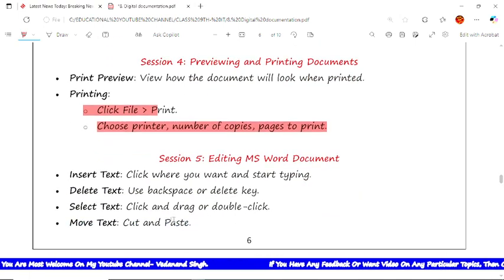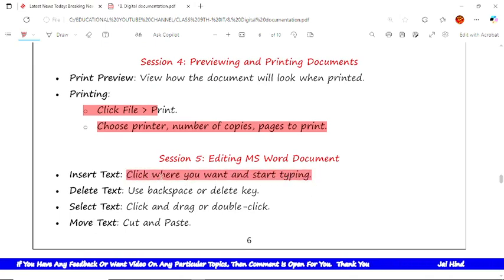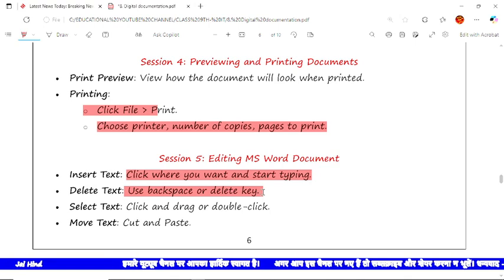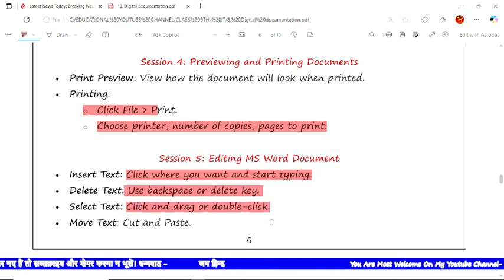In session 5, text: insert text. Click where you want to insert and start typing. Simply, whenever you take an insert from the ribbon, you can choose at which position you want to insert. Delete text: simply use the backspace or delete key on the keyboard, and the particular text would be deleted. Select text: click and drag, or double click. Either you click on the particular text or double click there, and the text would be selected.